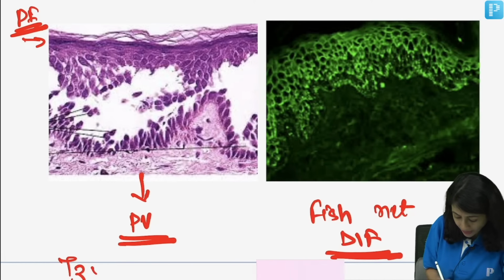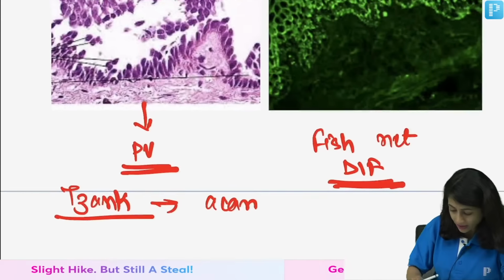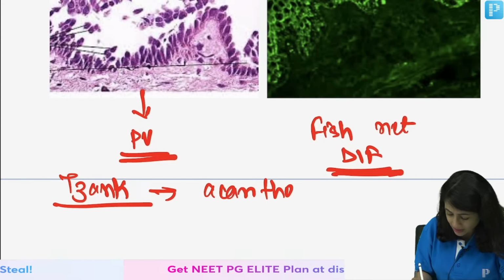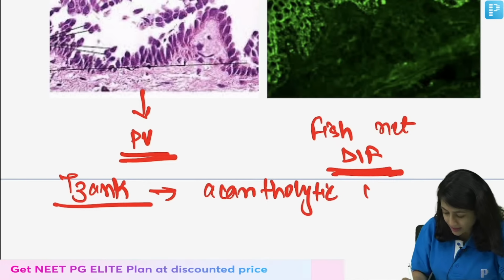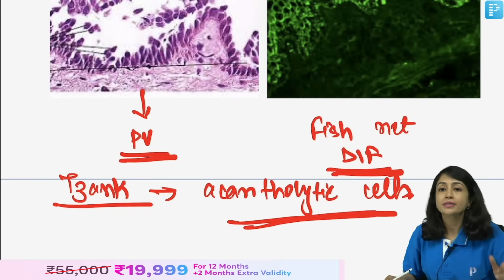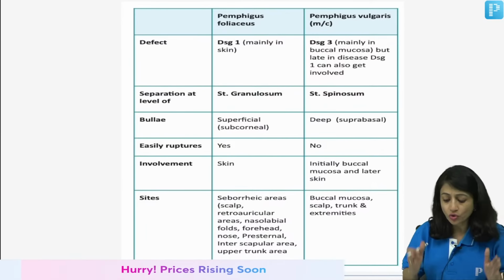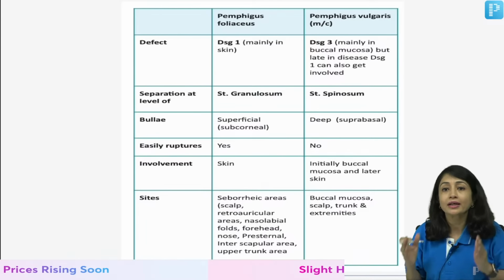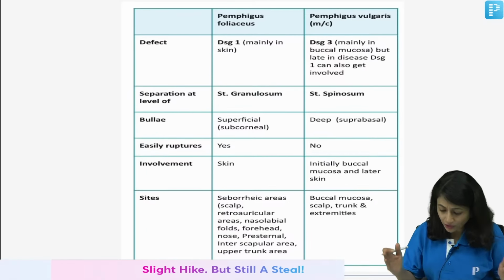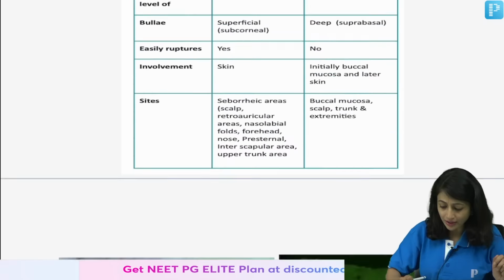I forgot that. If you do a Tzanck smear, you see acantholytic cells or Tzanck cells. Acantholytic cells or Tzanck cells on Tzanck smear. So, these are all important findings, and foliaceus and vulgaris need to be differentiated. I have covered all these points, so I will not repeat them so that we do not waste time.